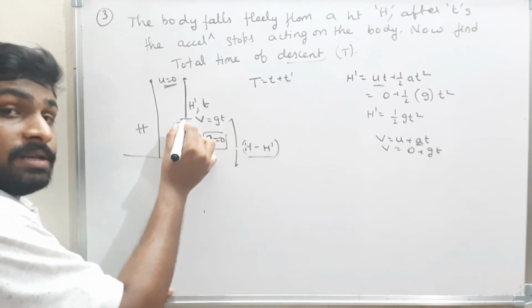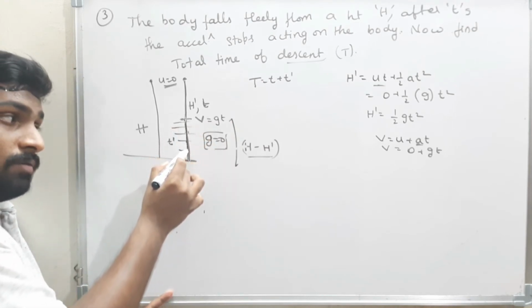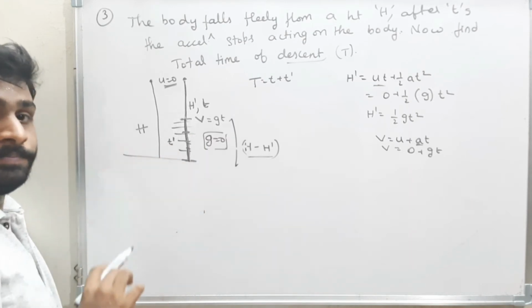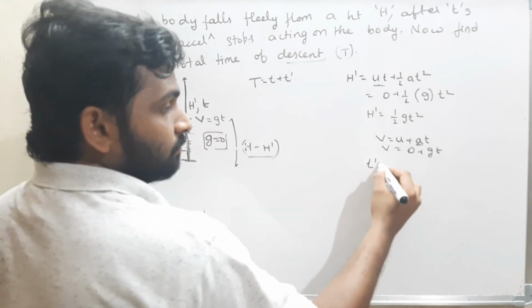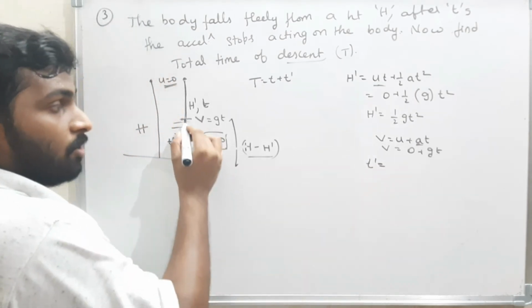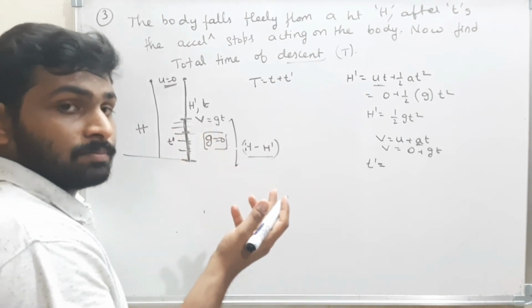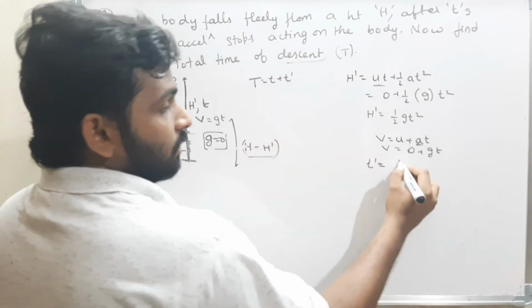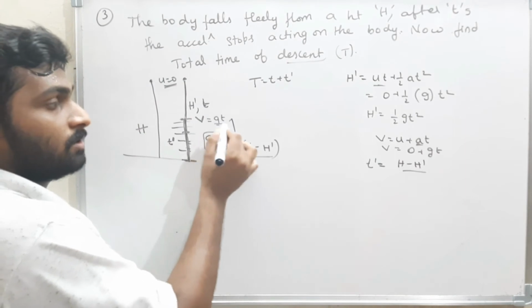From here the acceleration is 0, so everywhere the body will fall with the same uniform velocity g t. Therefore, what is the time t dash? The body is traveling with a uniform velocity, so time is distance by velocity. The distance is h minus h dash, divided by the velocity, which is g t.